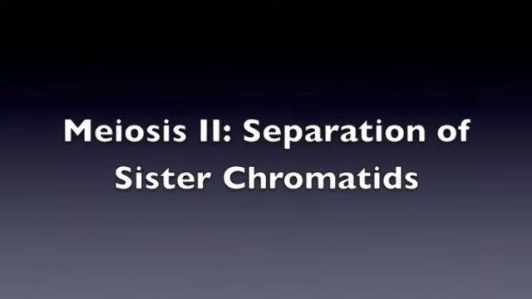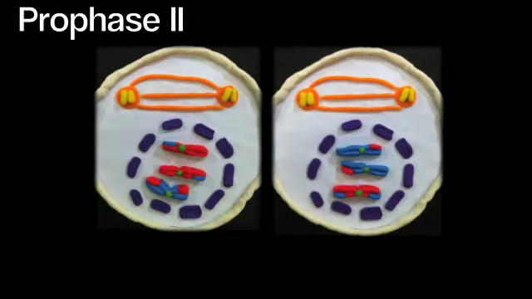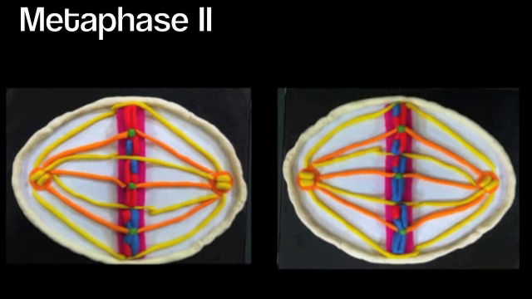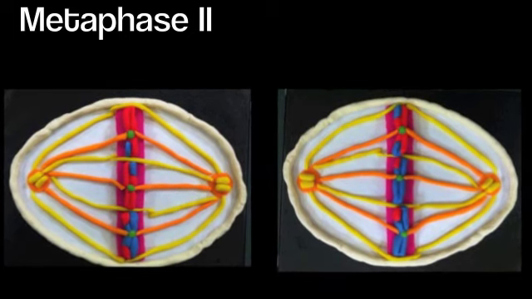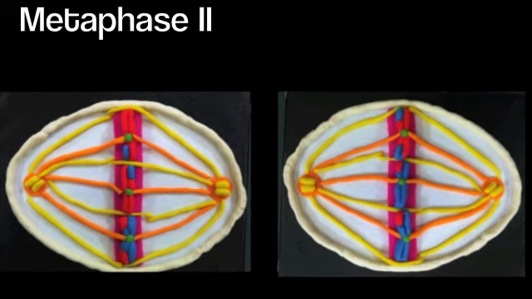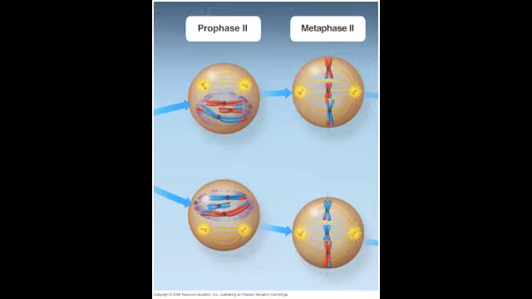Meiosis 2, separation of sister chromatids. During prophase 2, the spindle apparatus forms and any part of the nuclear envelope that forms is degraded. During metaphase 2, chromosomes that are not identical due to crossing over in meiosis 1 line up on the metaphase plate and sister chromatids are attached to kinetochore microtubules extending from opposite poles.